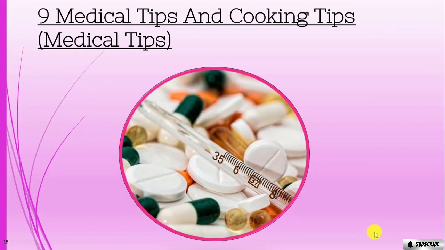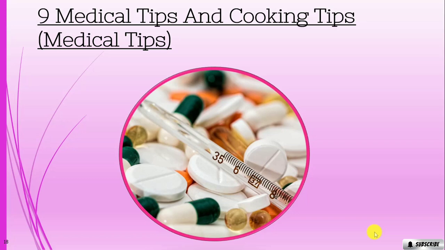Now we are going to look at how we can ask ChatGPT for medical tips. For example, if you are suffering from diabetes and you want to control it, you can ask ChatGPT. If you are suffering from blood pressure or some other medical disease, you can ask ChatGPT and it will give you tips, right?